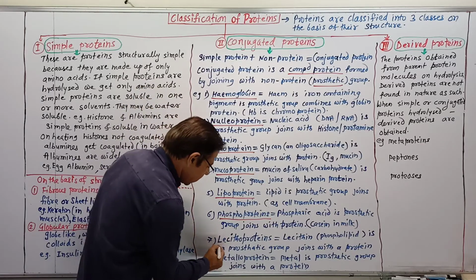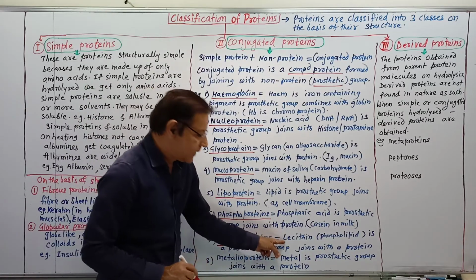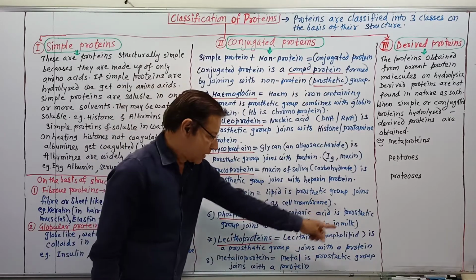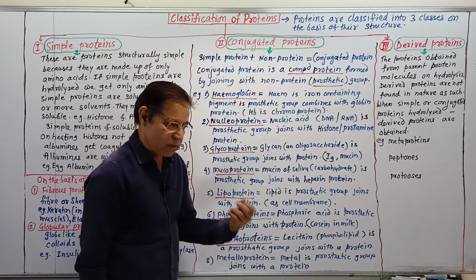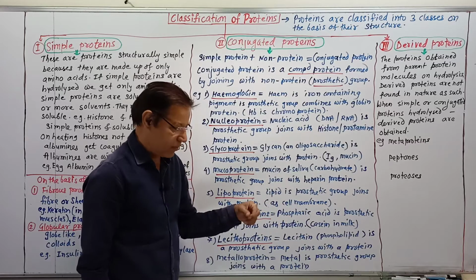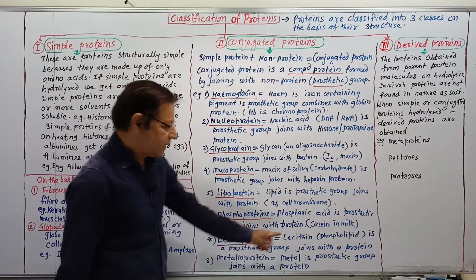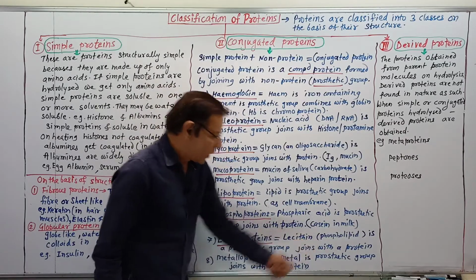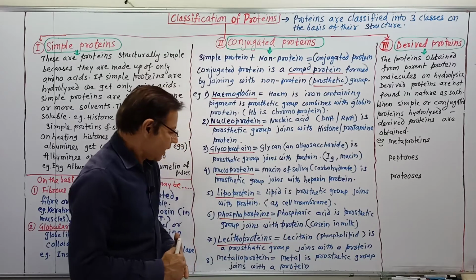Then lecithoproteins. Lecitho indicates lecithin, which is also a phospholipid, one type of. A phosphate group along with a lipid, choline, ester of fats, etc. Lecithin, a group of phospholipid, is a prosthetic group which joins with protein, so lecithin and protein combine to form lecithoproteins.